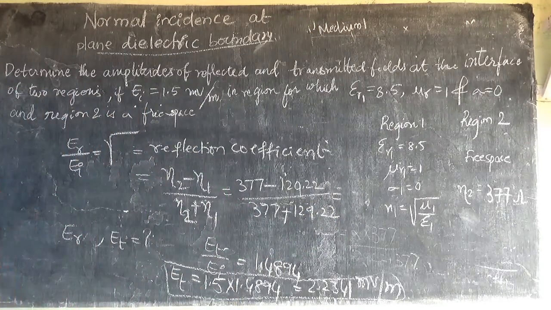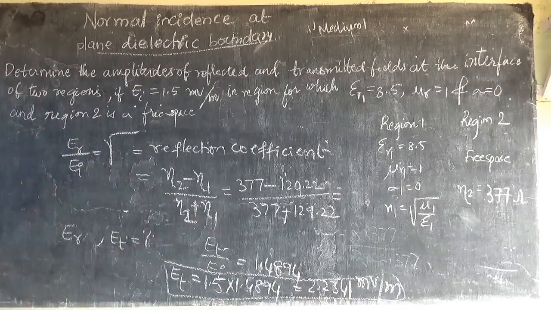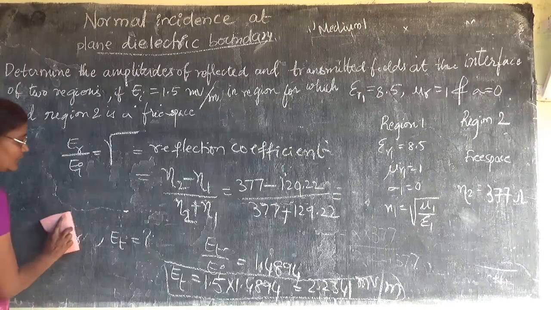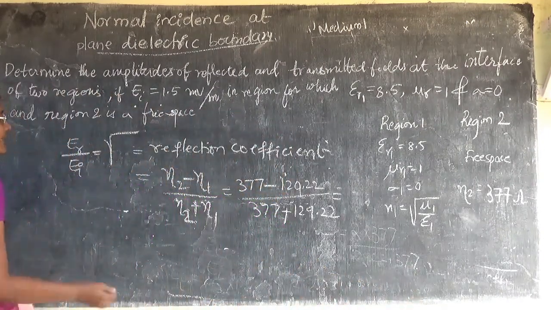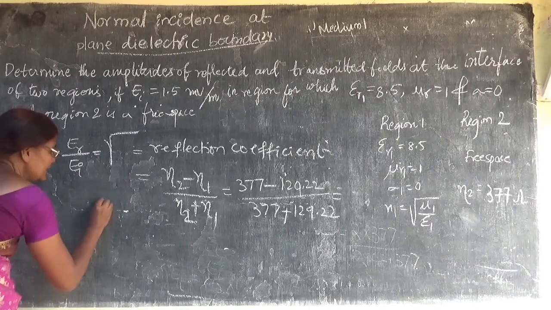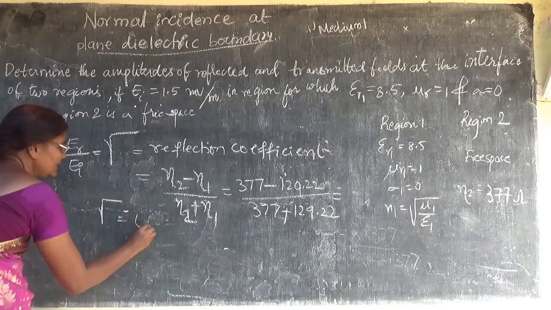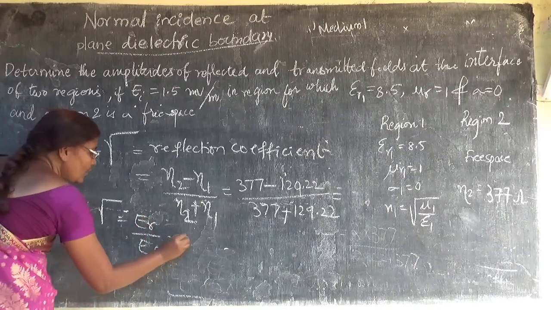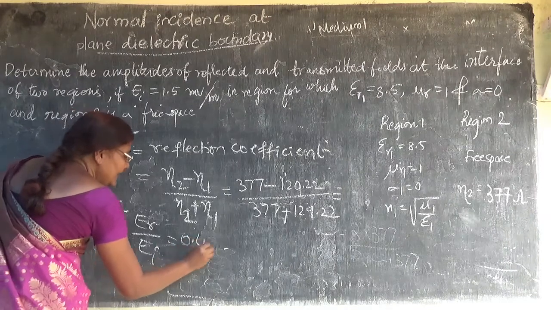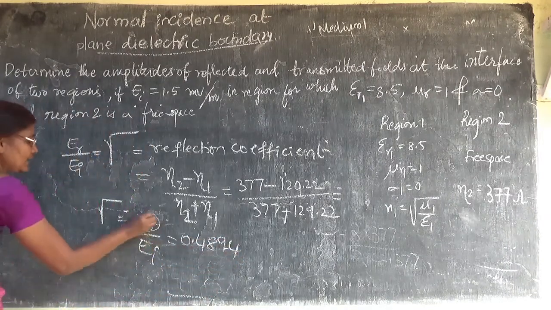You will get 0.4894. So my capital tau, which is nothing but ER by EI, is equal to 0.4894.